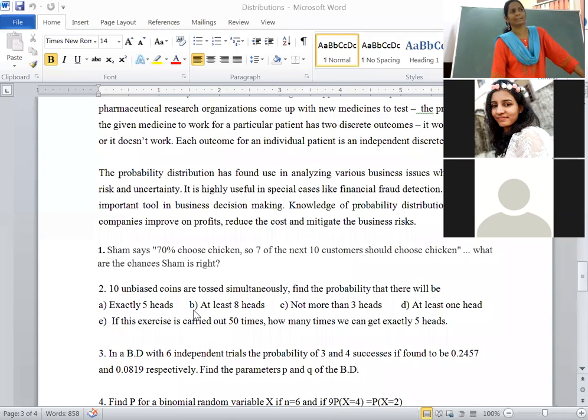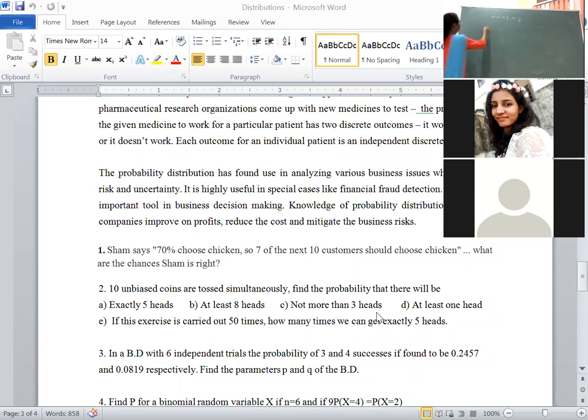Yesterday till second bit, B bit completed or was it C bit? Which one completed yesterday? Ma'am, A and B. A and B completed, okay. Then we will see the third bit, that is not more than 3 heads. Yesterday n is equal to 10, p is equal to half, q is equal to half. Then we will solve the third bit, that is probability of not more than 3 heads.